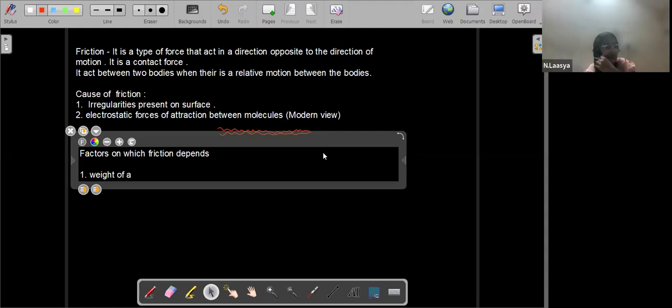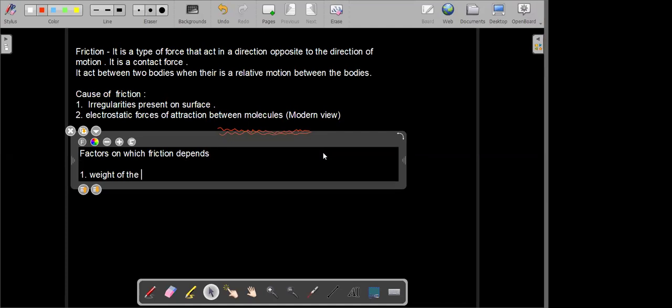Sir, mass and weight are different, sir. Yeah, they are different. Mass and weight, they are different. Weight is just a type of force, whereas mass is the property of the matter.